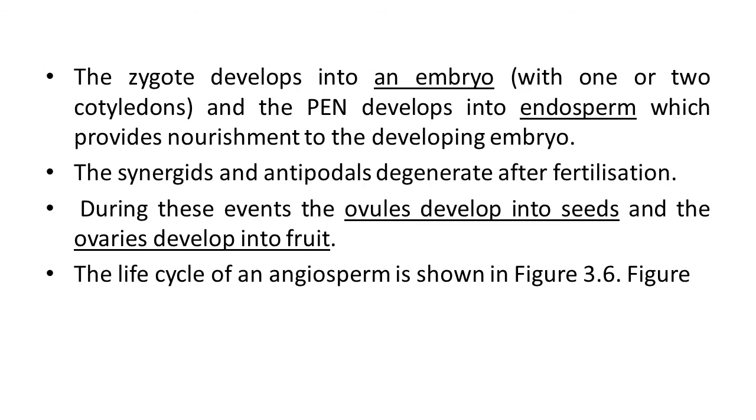At the end of fertilization, the zygote develops into an embryo with one or two cotyledons, depending on whether it is a dicot or monocot plant, and the PEN develops into endosperm which provides nourishment to the developing embryo. So the importance of the primary endosperm nucleus is that in future, at maturity, it develops into the endosperm structure, and the endosperm is there to provide nourishment to the developing embryo.